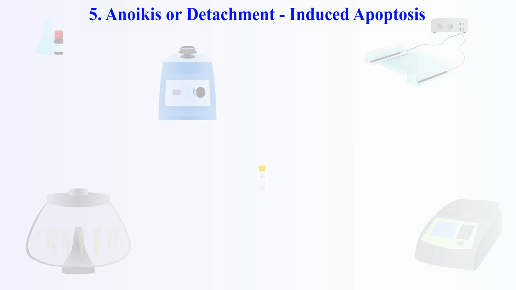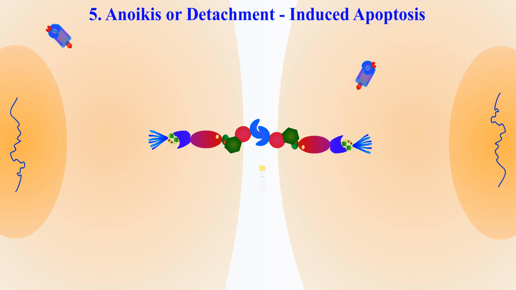5. Anoikis, or detachment-induced apoptosis. Normal epithelial cells rely on integrin-mediated adhesion to the ECM for survival. Detachment leads to the disruption of integrin signaling, particularly pathways like FAK, or focal adhesion kinase, and PI3K/AKT that promote survival are disrupted. Let's go with the